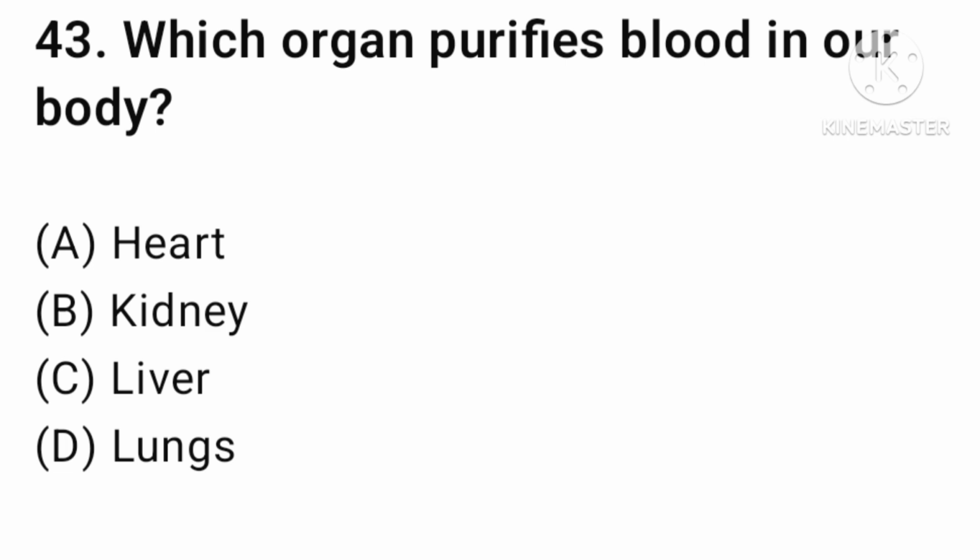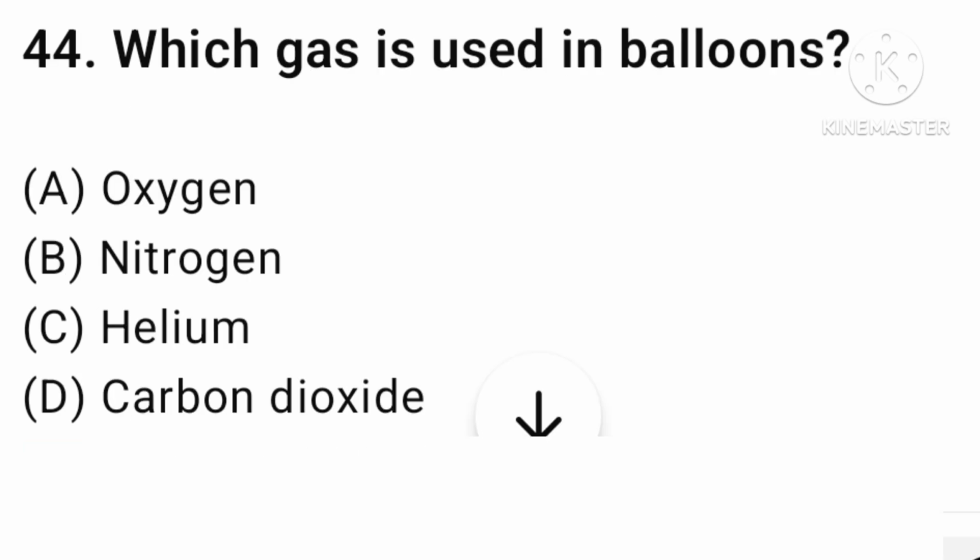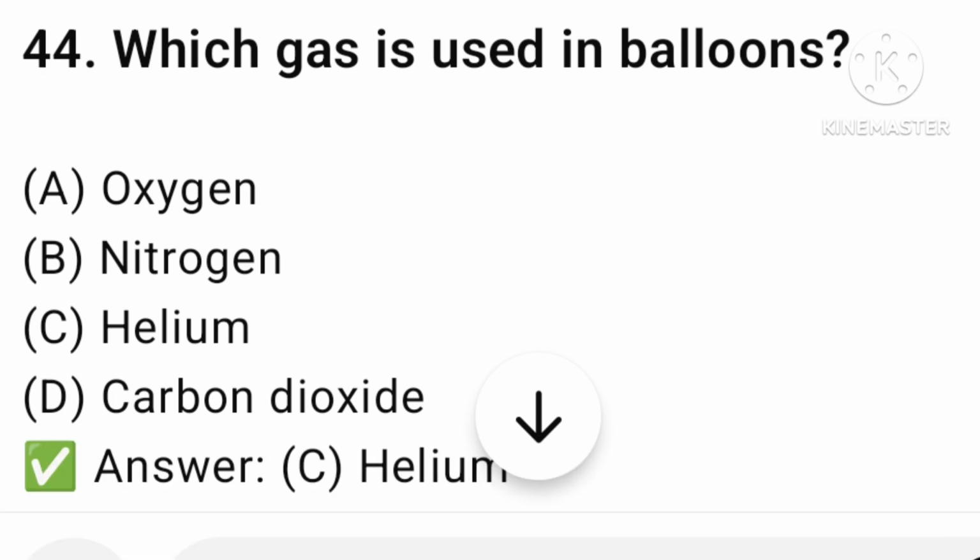Next question. Which organ purifies blood in our body? Heart, kidney, liver, or lung? The answer is option number B, kidney. Find the next question. Which gas is used in a balloon? Oxygen, nitrogen, helium, or carbon dioxide? The answer is option number C, helium.